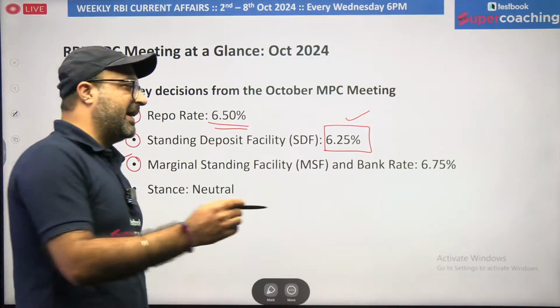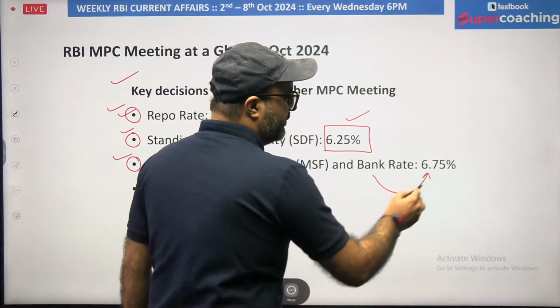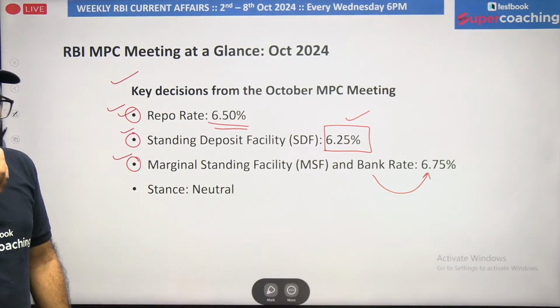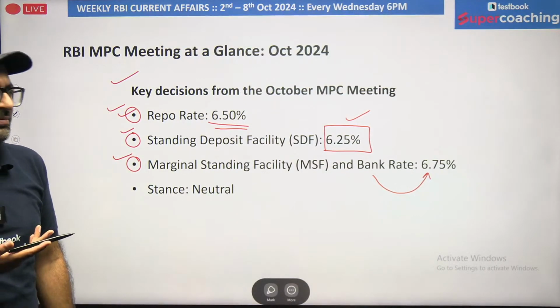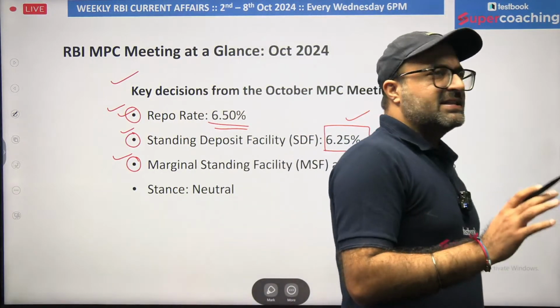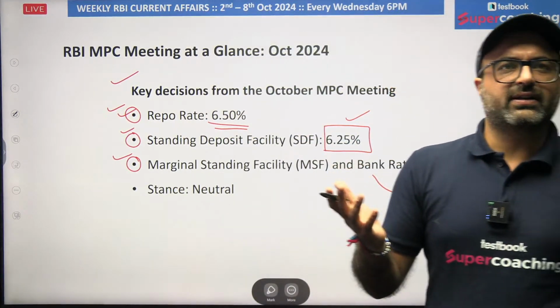On the other side, bank rate is the rate for long-term borrowing from RBI. If I talk about repo rate, it is short-term. Generally short-term means less than 1 year, and long-term means greater than 1 year.